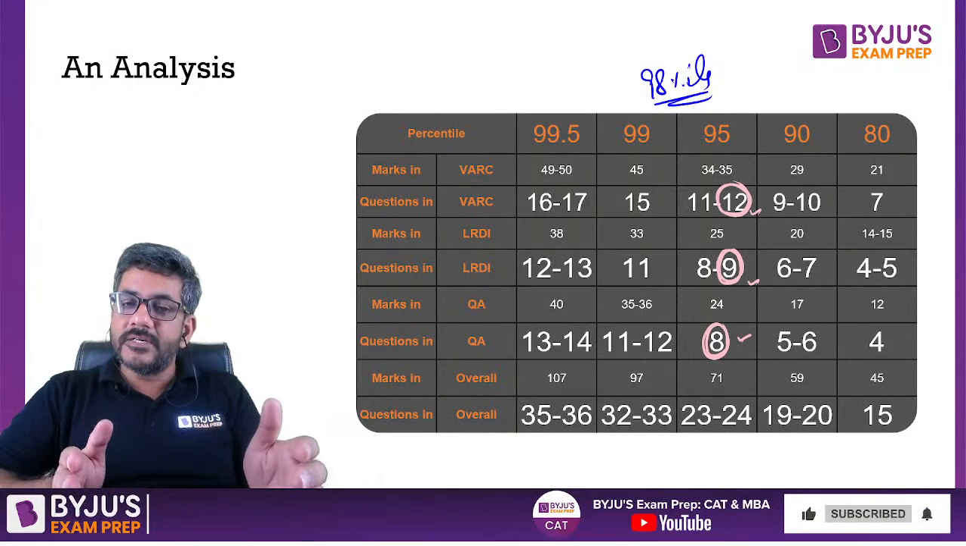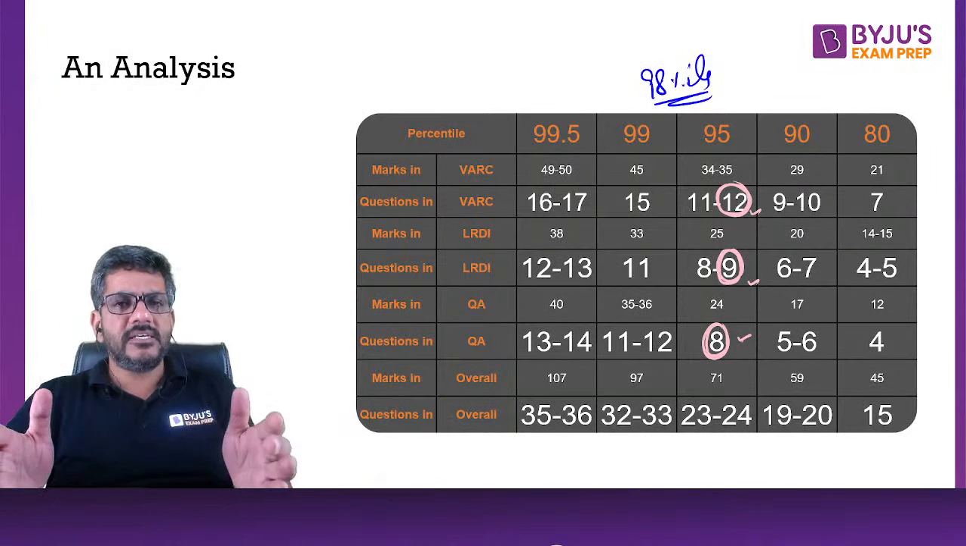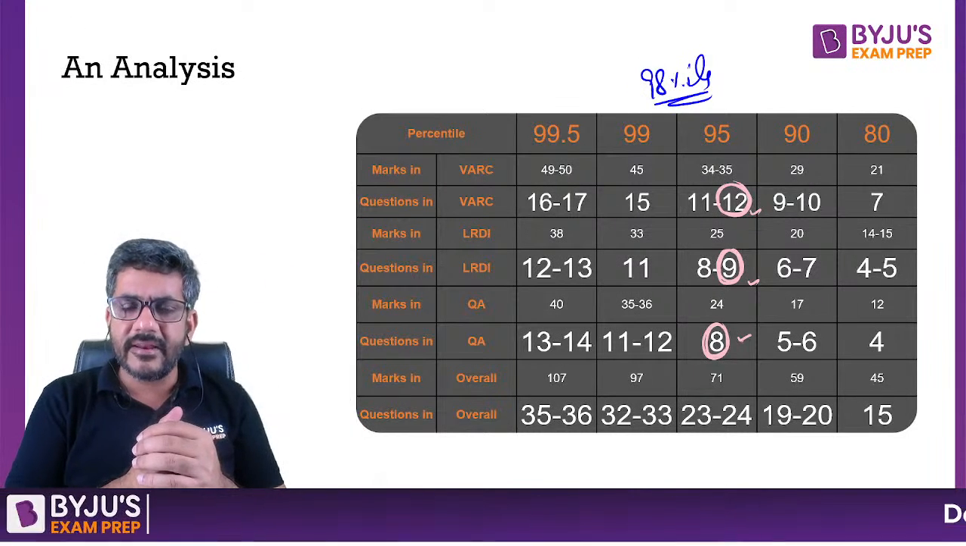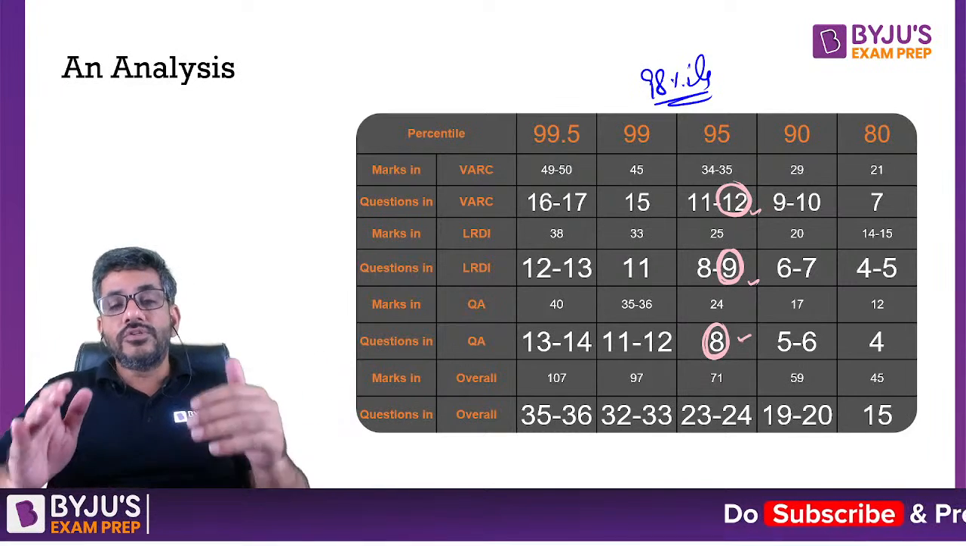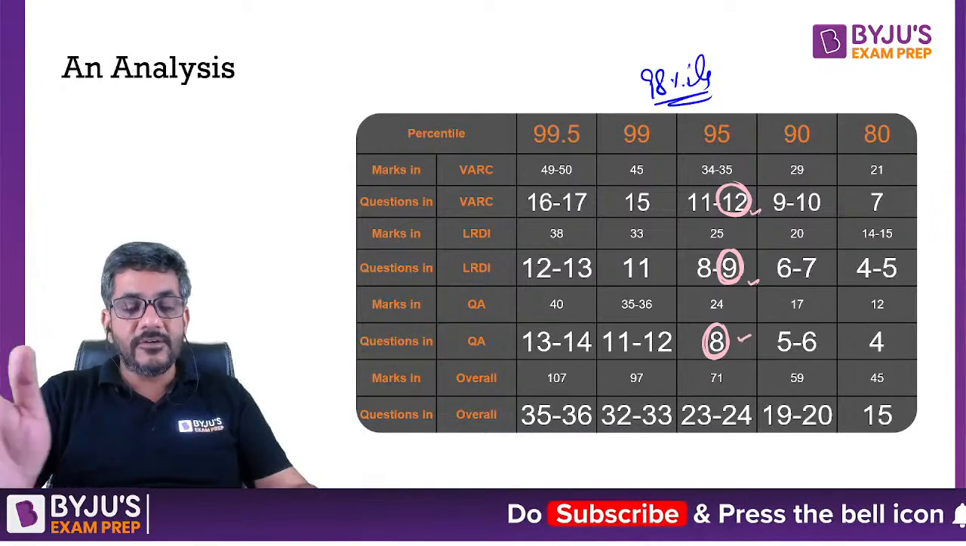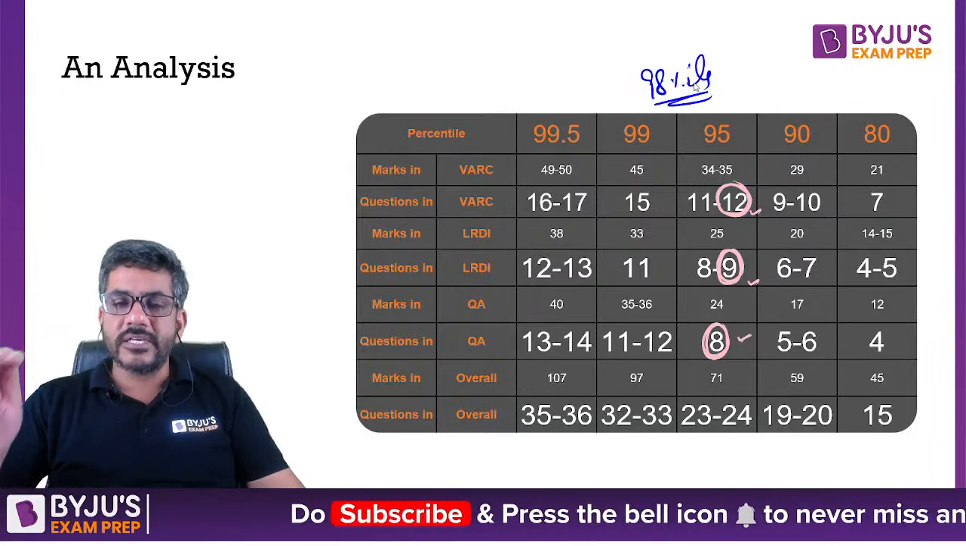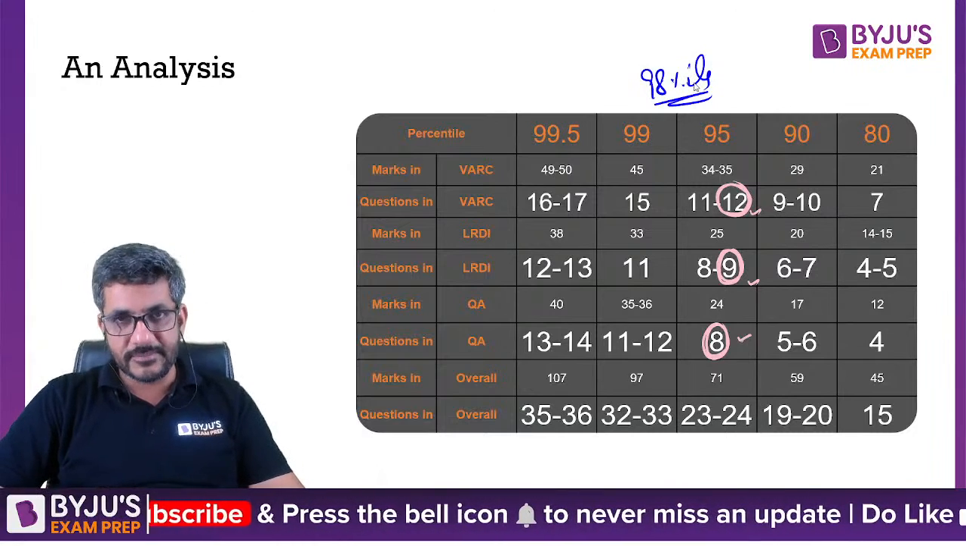So a balanced person would be looking for a 95 percentile in all three, and can surely take it to 98, 99, right? But a person who is not very good at one of these sections can try to maximize the scores in the other two sections. That's completely up to you. How do you look at it?